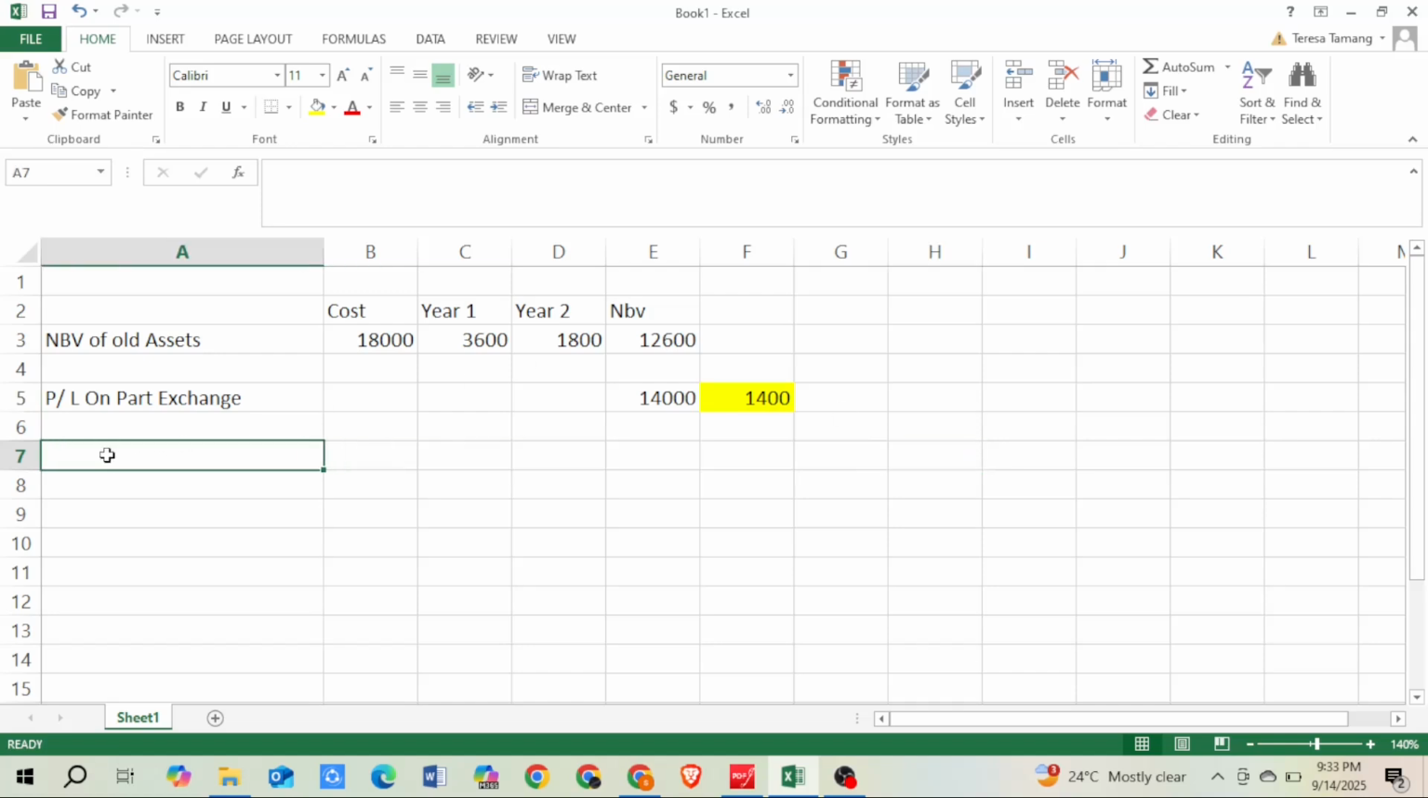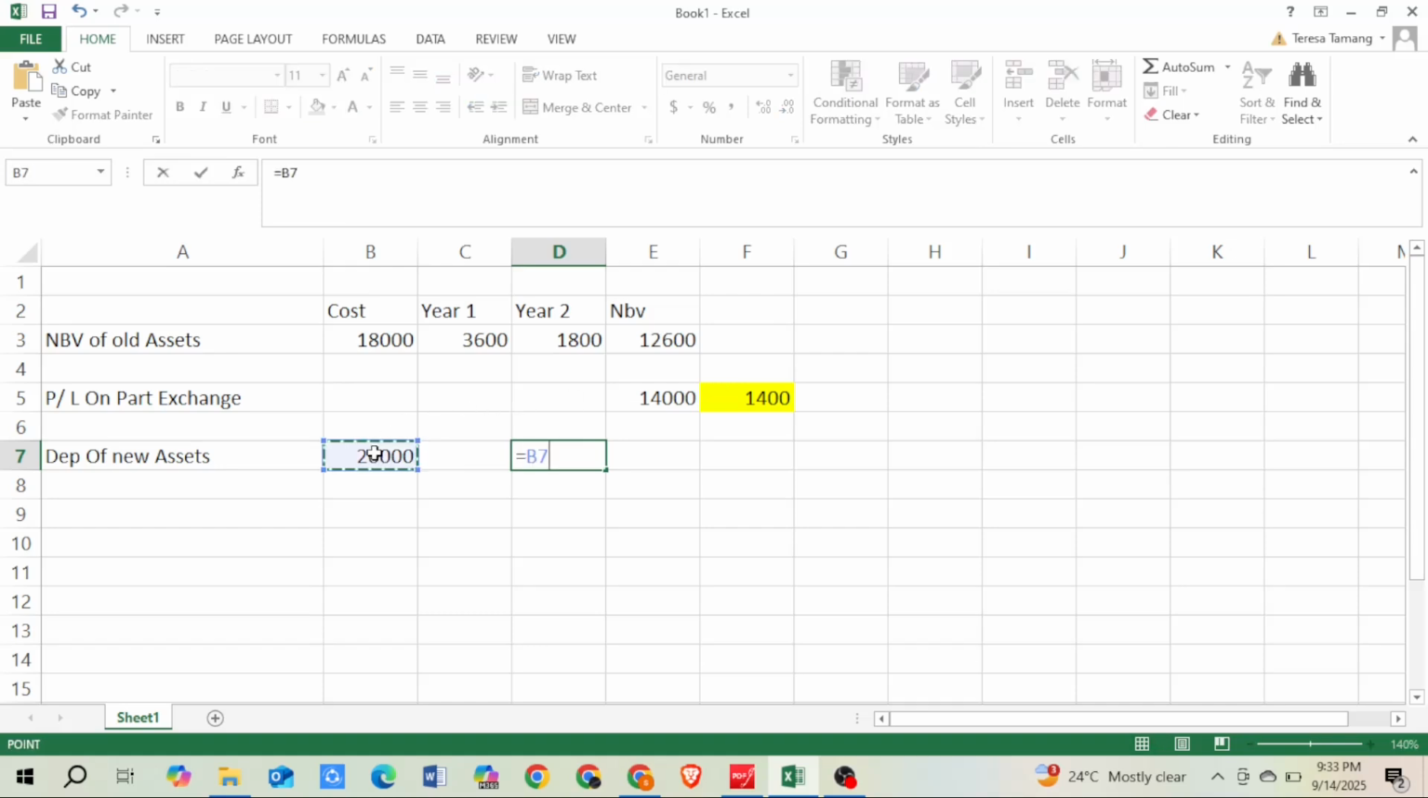Now the last thing that we need to calculate is depreciation of the new asset. The new asset cost was 20,000: 14,000 from the old asset and 6,000 we paid by cheque. In year 2 we are charging depreciation, so 20,000 into 20%. But remember, this was purchased in June, and from June to December is only 6 months. So we'll calculate 6 months depreciation out of 12 months, and it's coming to 2,000.